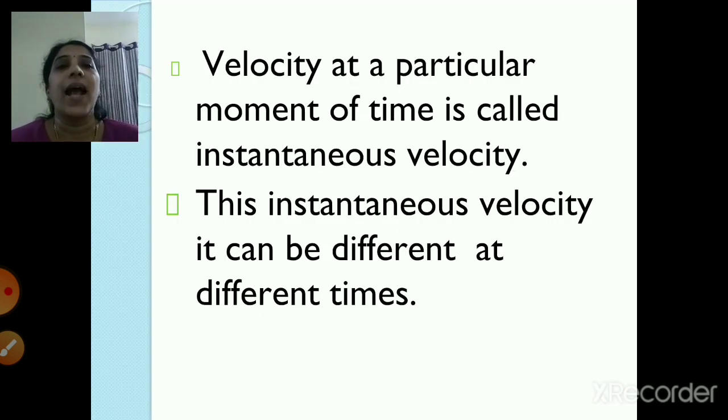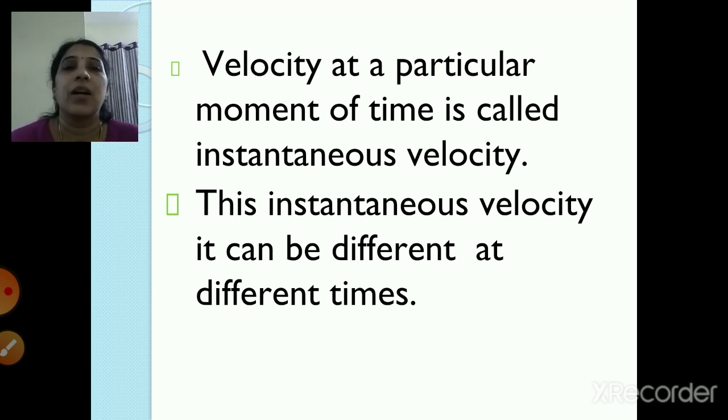So velocity at a particular moment of time is called the instantaneous velocity, and this instantaneous velocity can be different at different times. So as we saw children, AB and BC and CD, all these velocities were different. So it is different at different times, right?